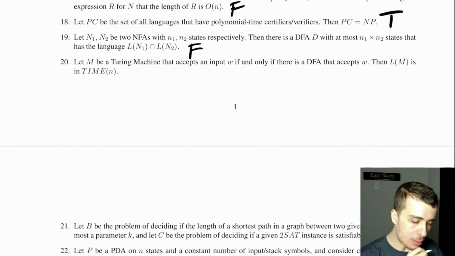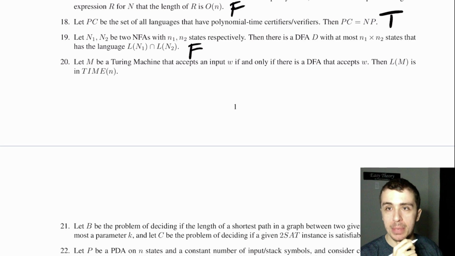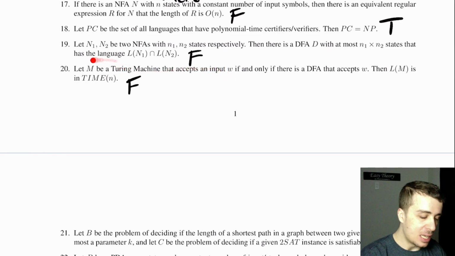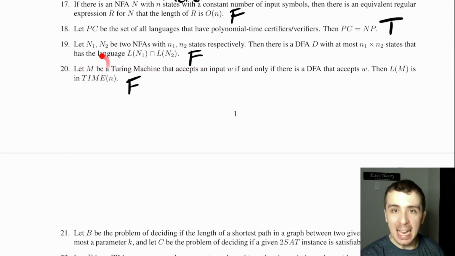Let M be a Turing machine that accepts an input W if and only if there is a DFA that accepts W, then L of M is in time N. That is false. So this is kind of a trick question. The reasoning is M here actually can be any Turing machine at all. Because this says for any input W, there's a DFA for it, but that's obviously true.